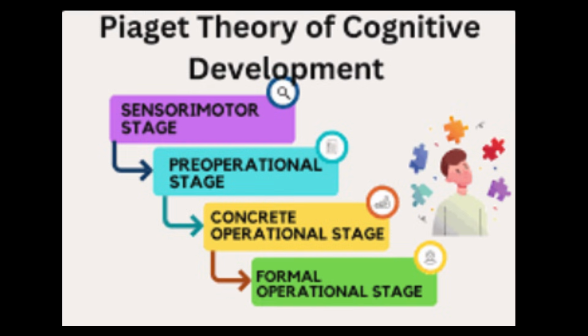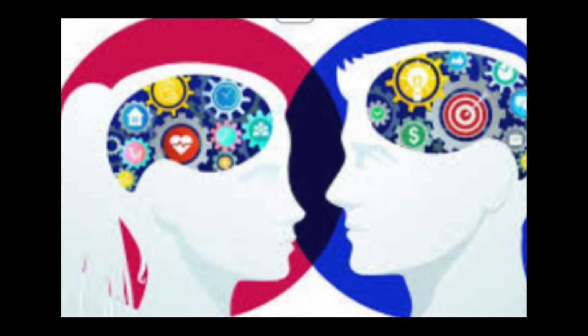Piaget's 4 distinct stages: sensorimotor, preoperational, concrete operational, and formal operational. Each of these stages represents a specific level of understanding that children acquire as they grow. It's important to note that individuals progress through these stages at their own pace. For example, while one child might grasp the concept of conservation in the concrete operational stage at age 7, another may take a bit longer. This variation contributes to the differences we observe in mental abilities among children.